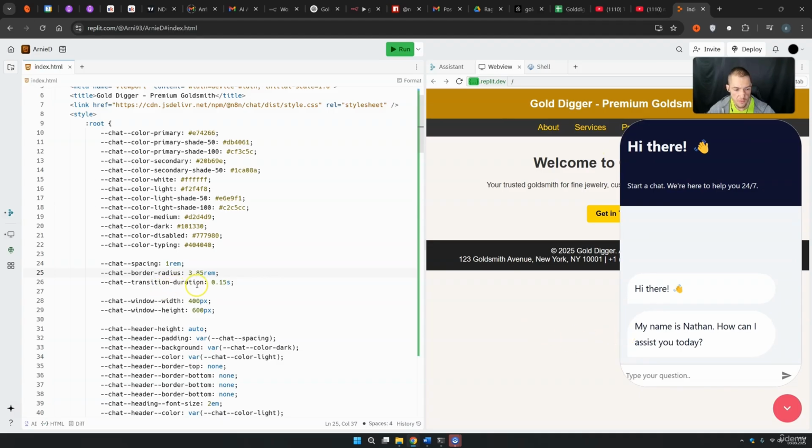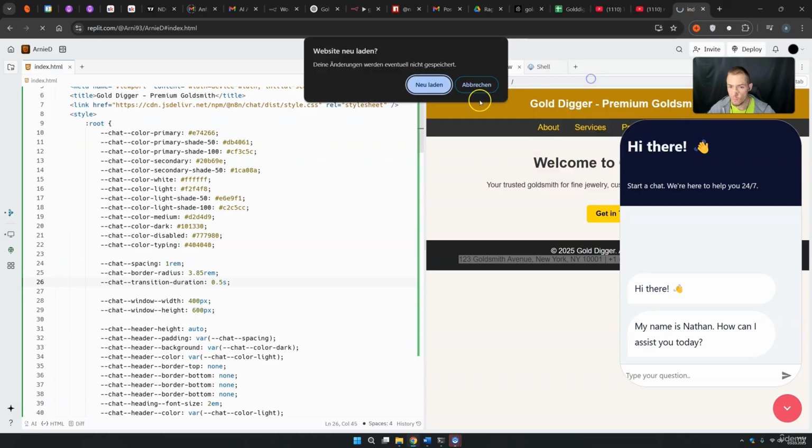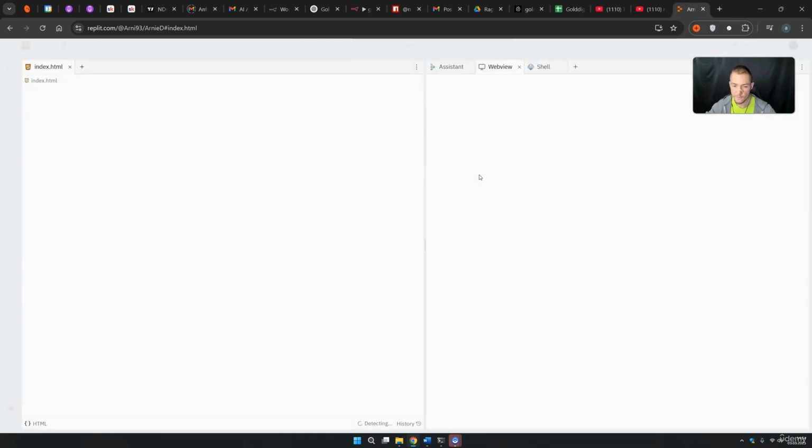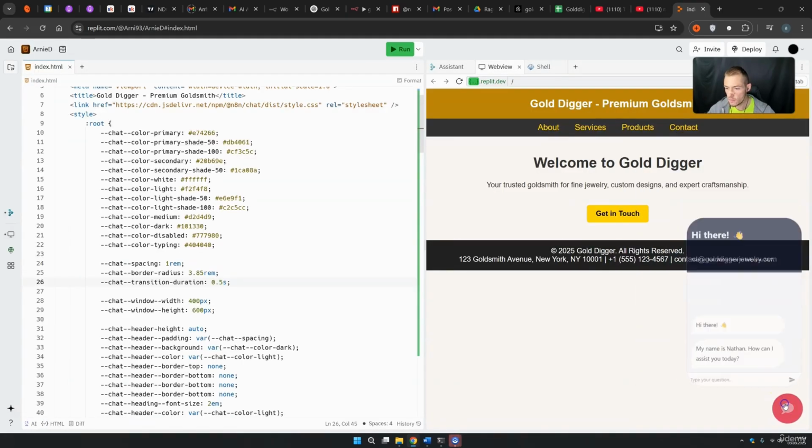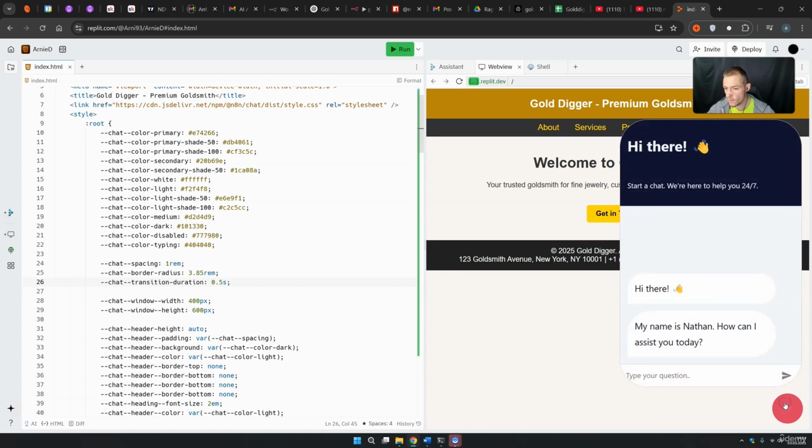Then the chat transition duration right now is 0.15 seconds. This basically means that it takes 0.15 seconds until this thing pops up. Let's just say you want to have this a lot smoother, a lot slower, with 0.5 seconds. I want to show you how this is looking, so we reload this. And right now the transition is a lot slower but a lot smoother. I think this looks good, but of course this radius is way too big. I want to go down with these.